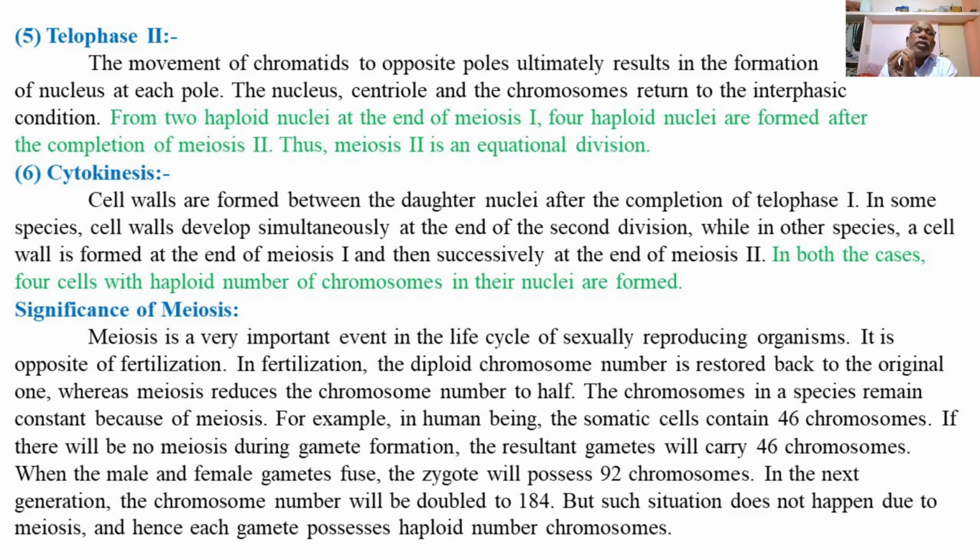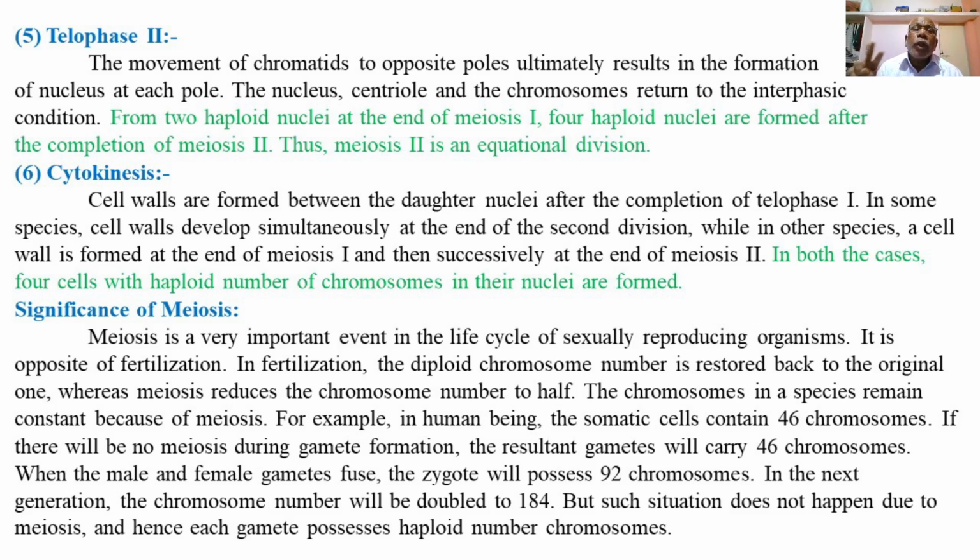forming the interphase condition. The nucleus, centrioles and the chromosomes of each of the daughter nuclei with the haploid set of the chromosomes will return to the interphase condition. Means again the chromosomes become elongated, thin or filamentous during the interphase, and that happens at the end of telophase second.